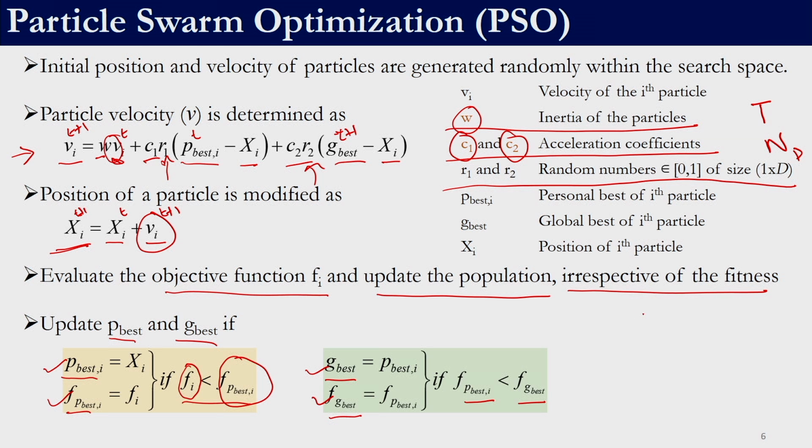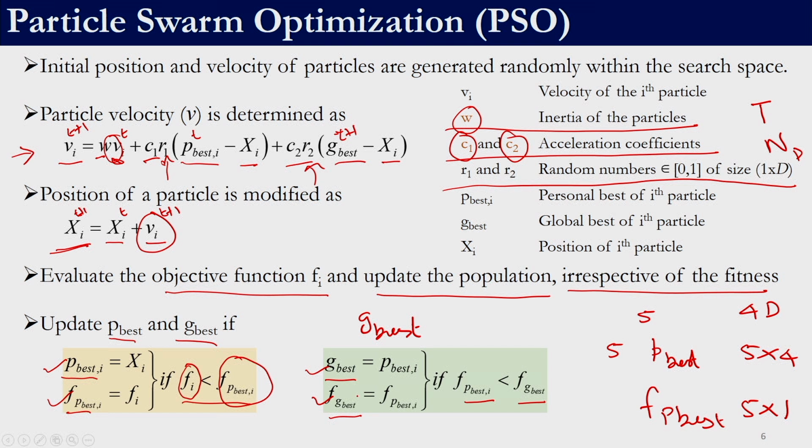So, let us say I have 5 population members, right. So, there will be P best, and if it is a 4 dimensional problem, it will be a 5 cross 4 matrix. We can keep it as a 5 cross 4 matrix. F of P best will be 5 cross 1, because each solution will have one fitness function value. But G best at any given point of time indicates the decision variables, right. So, it will be 1 row and 4 columns corresponding to the 4 decision variables, whereas f of G best will be a 1 cross 1 scalar, right.